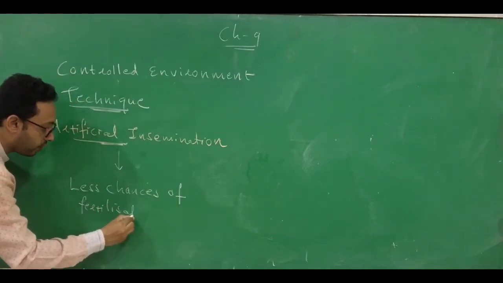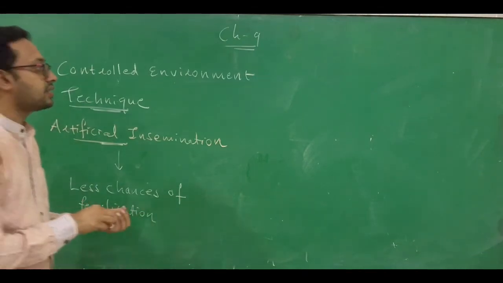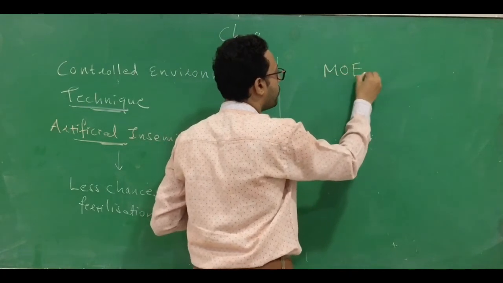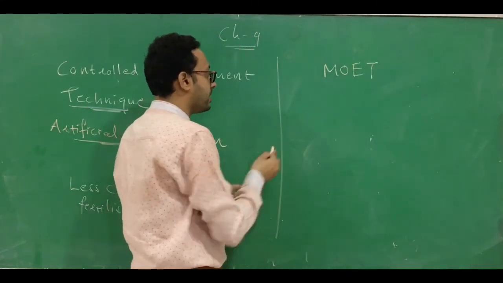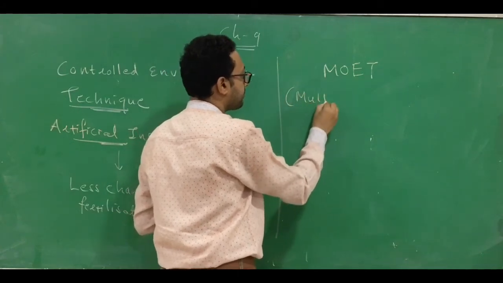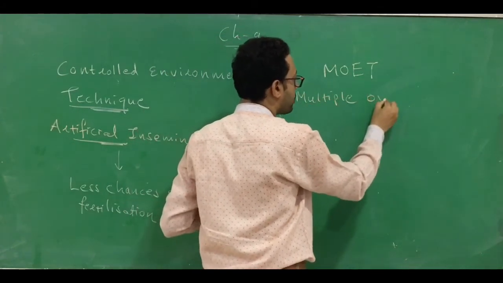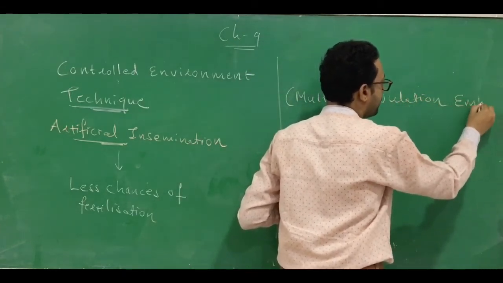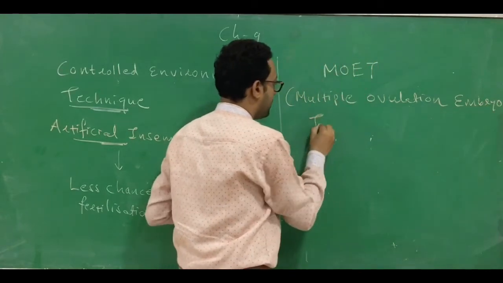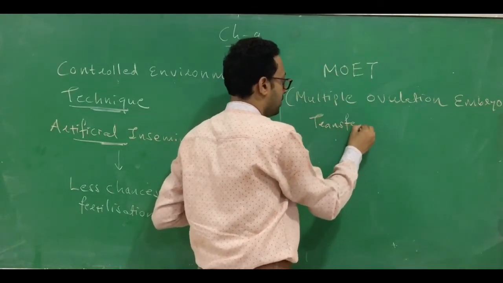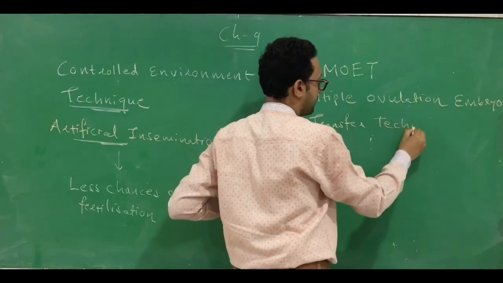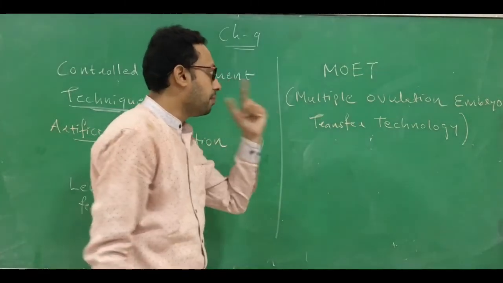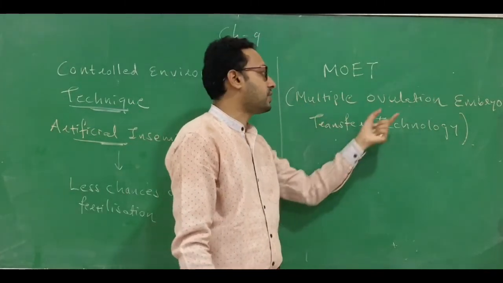So we have developed one more technique called MOET. What is the full form? MOET means multiple ovulation embryo transfer technology.